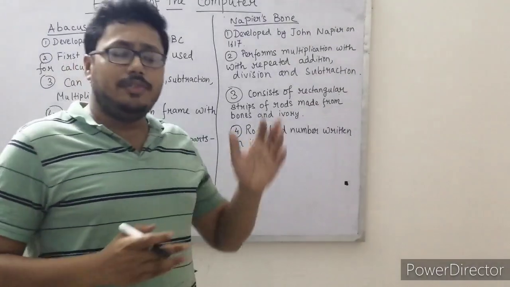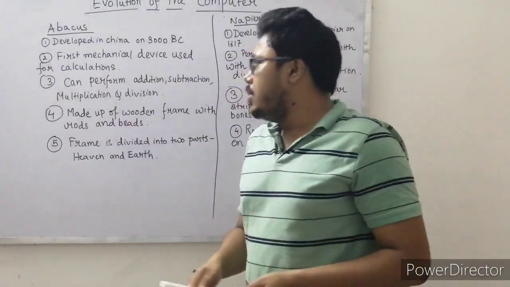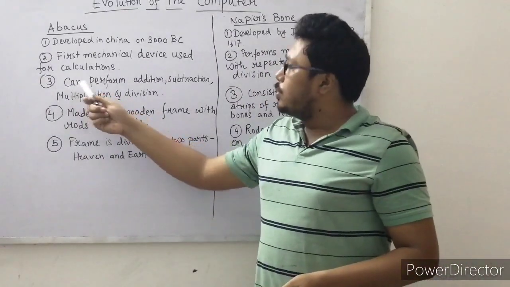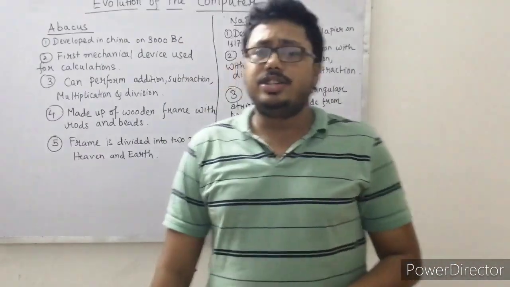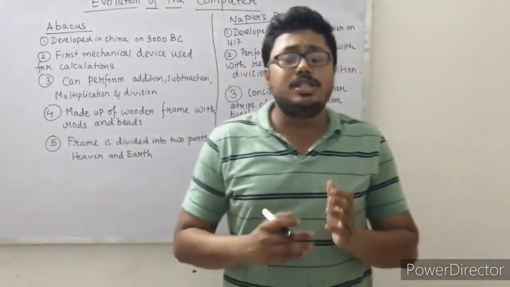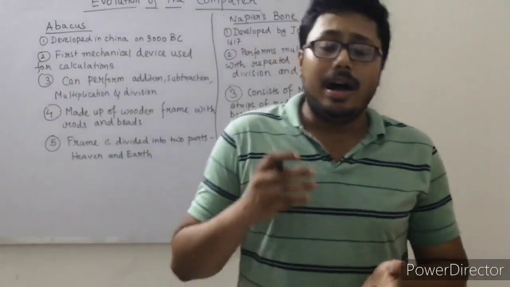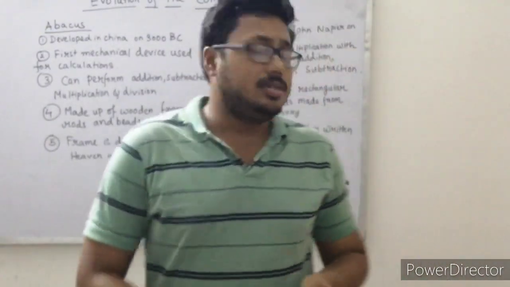Mainly, the device was formulated for counting. The third point is that it can do addition, subtraction, multiplication and division. It can do simple ones, but it cannot do the complex ones.